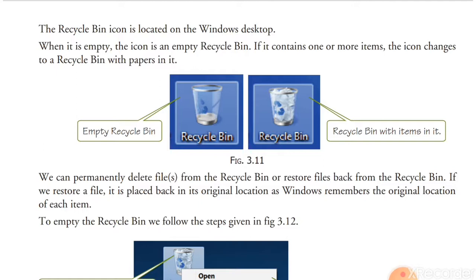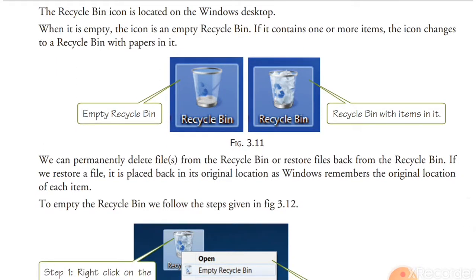An empty glass will be shown for an empty recycle bin. It means up till now you have not deleted any file, the recycle bin does not contain any file. If you have deleted any file, the recycle bin will show as full. You can see. Any file you have deleted, that will show the full recycle bin.